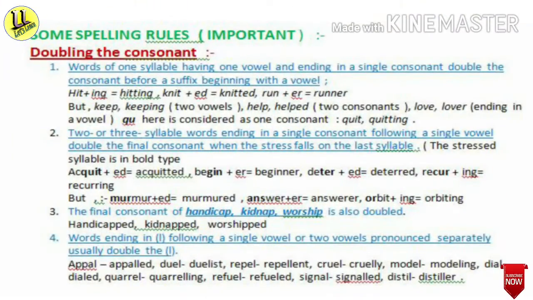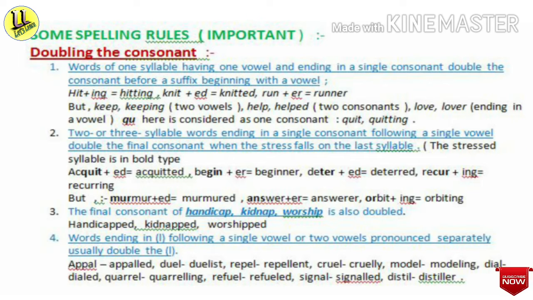That is most important for you. The first one is doubling the consonant. Now you see the rules. The first point: words of one syllable having one vowel and ending in a single consonant double the consonant before a suffix beginning with a vowel. For example, hit, H-I-T, hit plus ing, that is hitting, H-I-T-T-I-N-G.